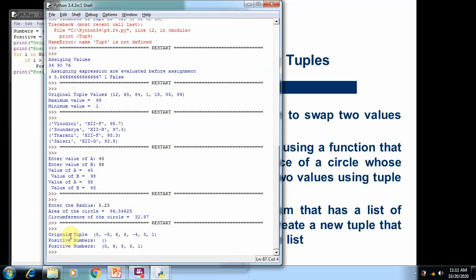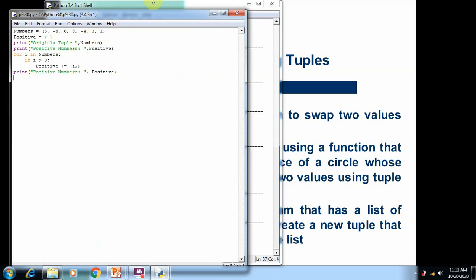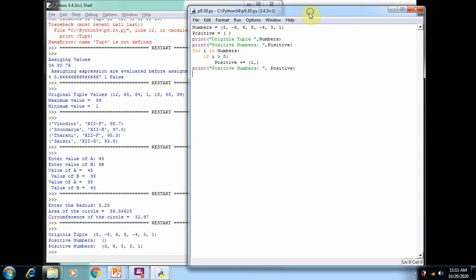So in the output you can see the original tuple contains 5, minus 8, 6, 8, minus 4, 3, 1, and the positive tuple contains nothing, which was printed on the screen. After printing the empty positive tuple, we run the for loop. Each and every element is accessed and checked with the condition i is greater than 0. If the condition is satisfied, then that element is added to the positive tuple. After adding the elements into the positive tuple, the positive tuple elements are printed on the screen at the end of the program. So this is the output: 5, 6, 8, 3, 1.